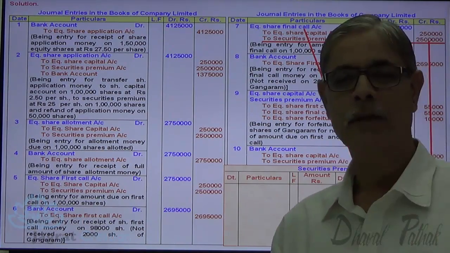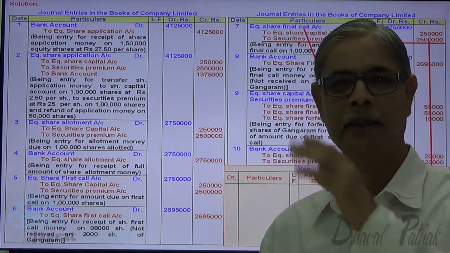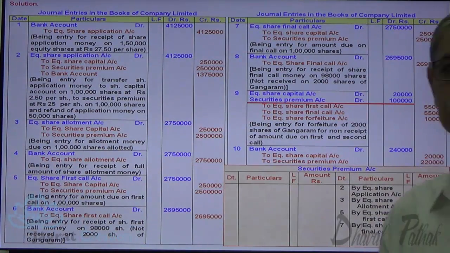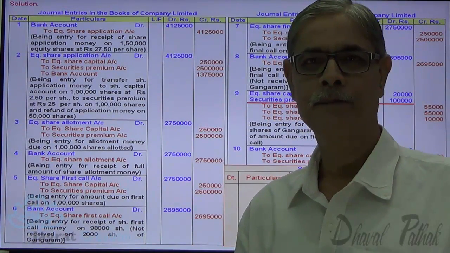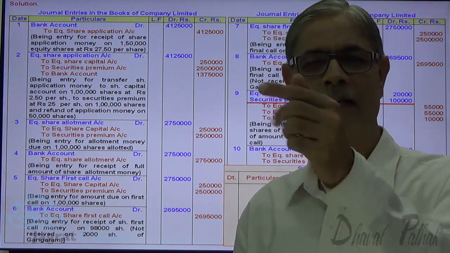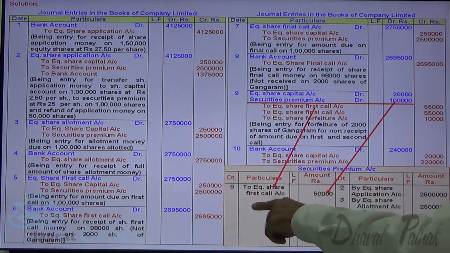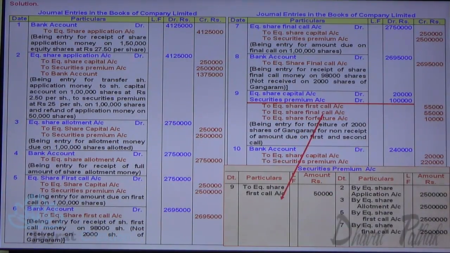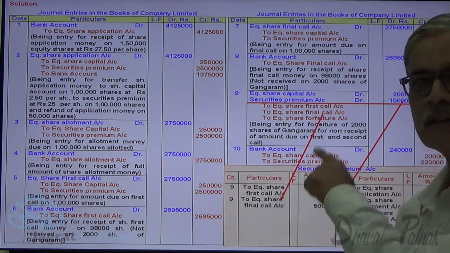Now on forfeiture entry, security premium not received was debited to security premium account. Observe it. 1 lakh security premium is not received. Out of 1,50,000 not received, 50,000 was demanded with first call, and 50,000 not received was demanded with final call. Observe the posting. So against first call I write 50,000, and against final call I write 50,000. This is how this 1 lakh is recorded. Observe this ledger posting, very important.